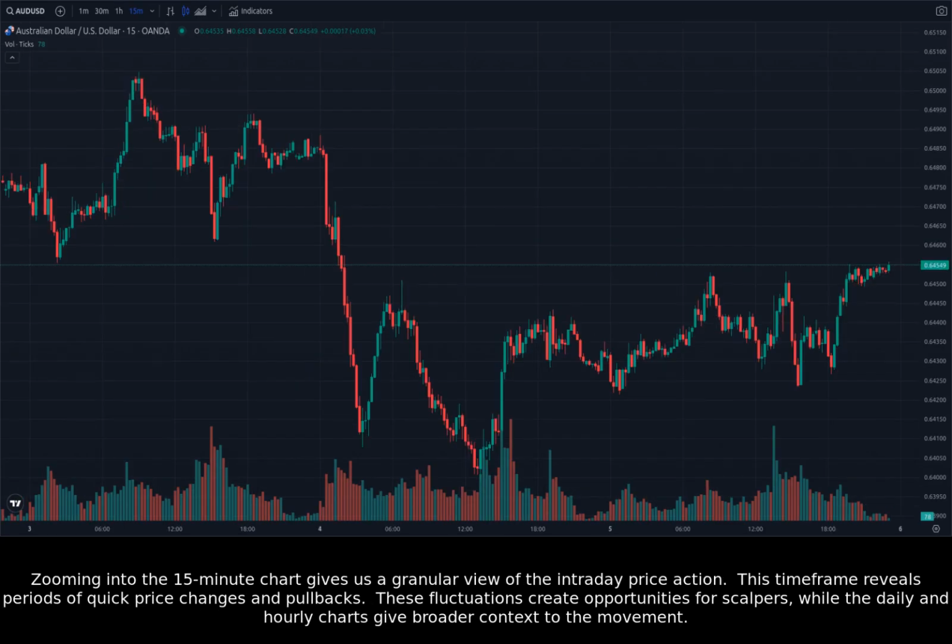Zooming into the 15-minute chart gives us a granular view of the intraday price action. This timeframe reveals periods of quick price changes and pullbacks. These fluctuations create opportunities for scalpers, while the daily and hourly charts give broader context to the movement.